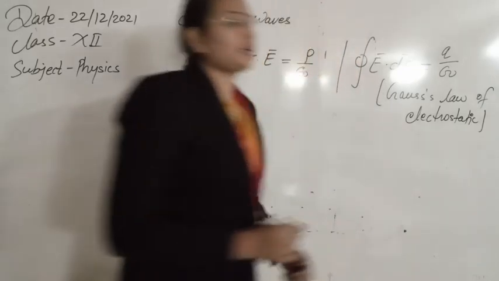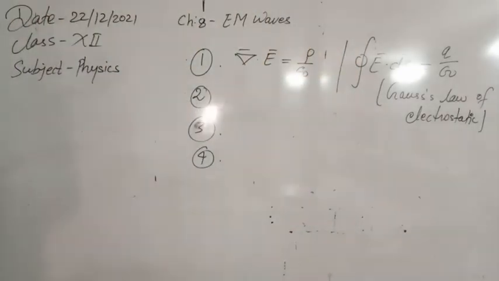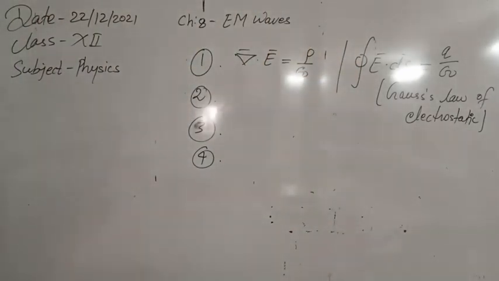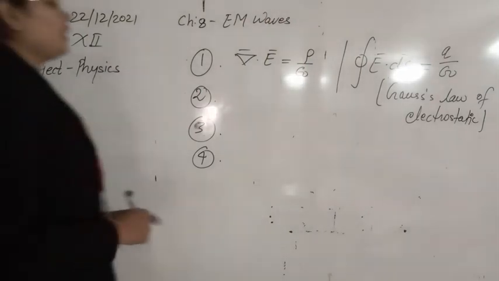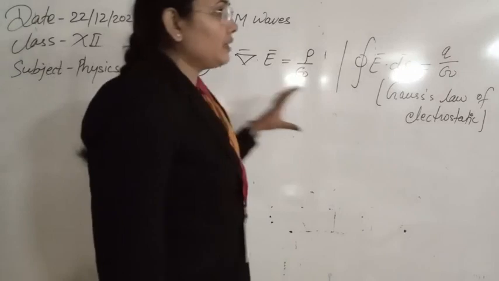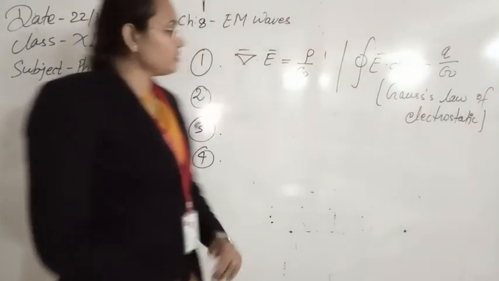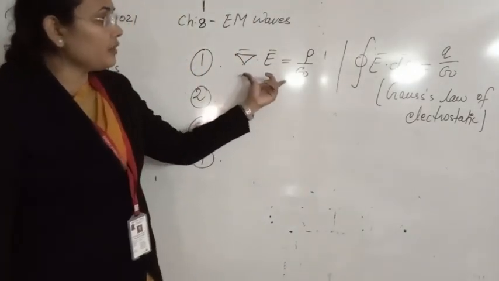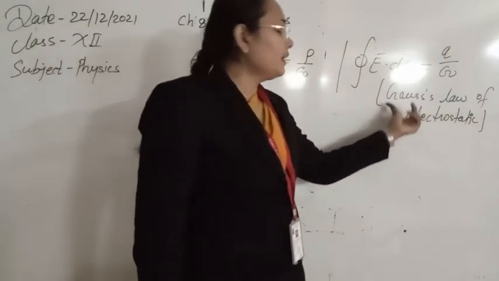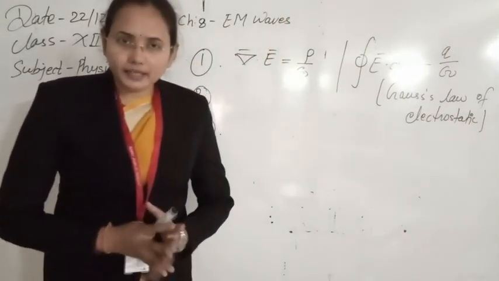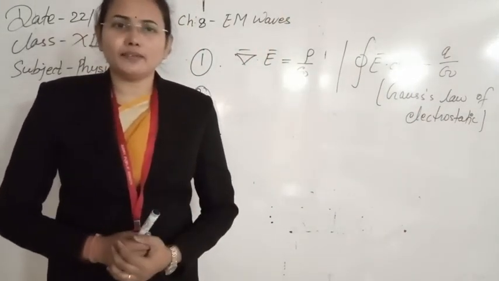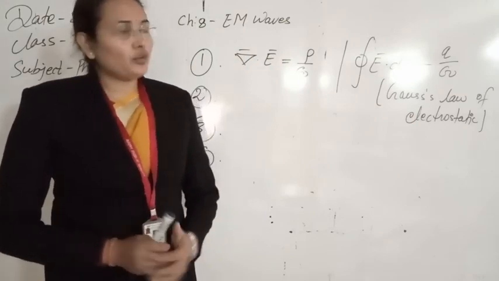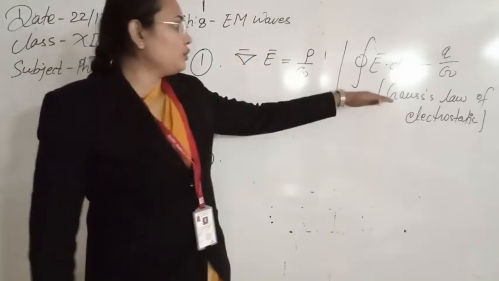So this was now Maxwell's first equation. Now let's see what Maxwell's second equation is. Maxwell's second equation is again the Gauss law, of magnetostatics, because if you use the Gauss law of electrostatics, then electrostatic phenomena like electric field and potential can all be calculated by using this law.